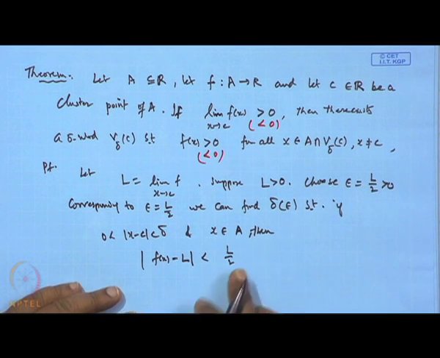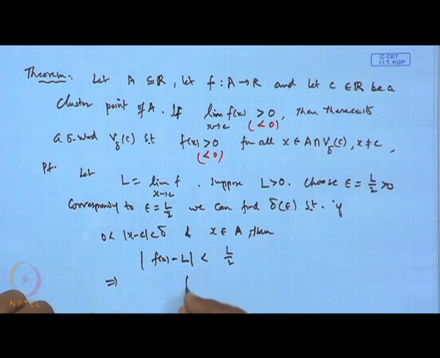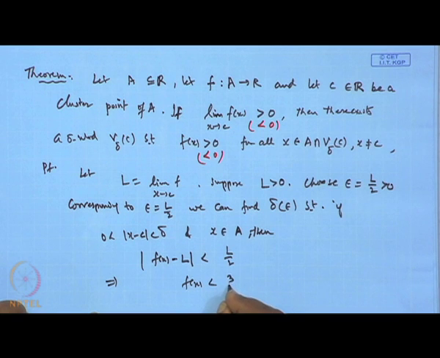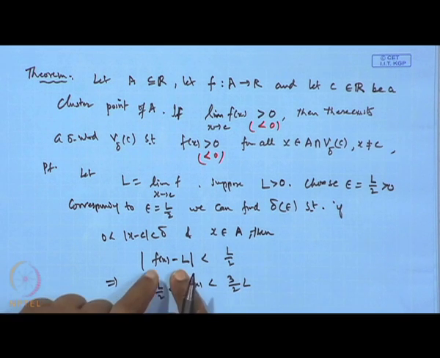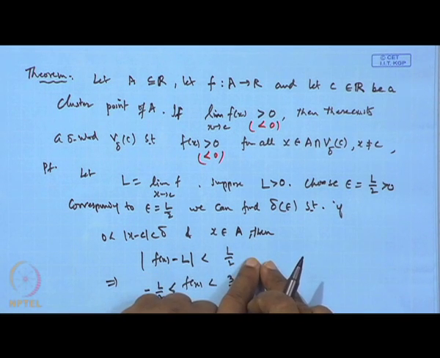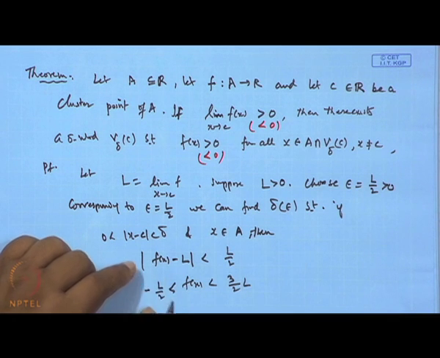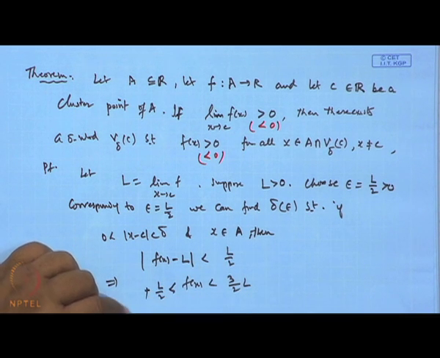Therefore, this implies f(x) lies between L minus L by 2 and L plus L by 2, that is, between L by 2 and 3L by 2. So f(x) will always be greater than L by 2.